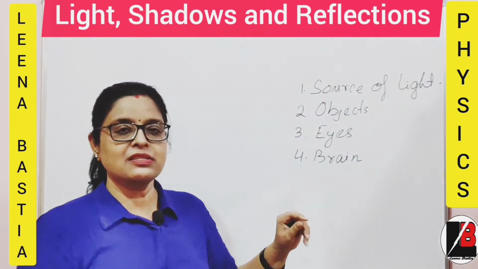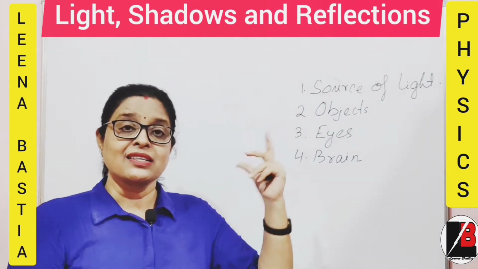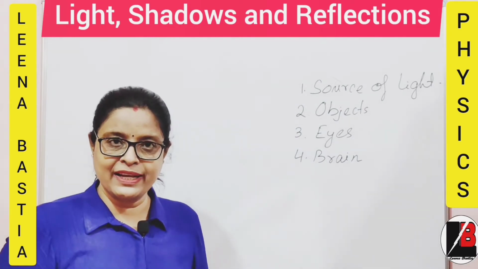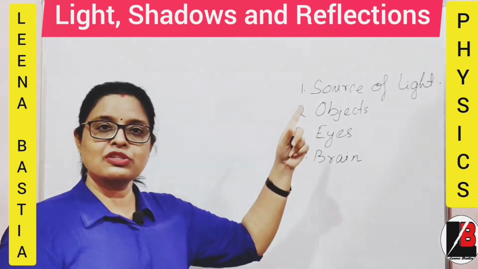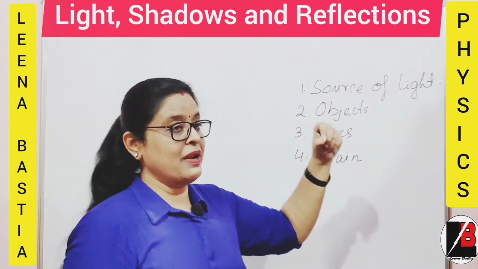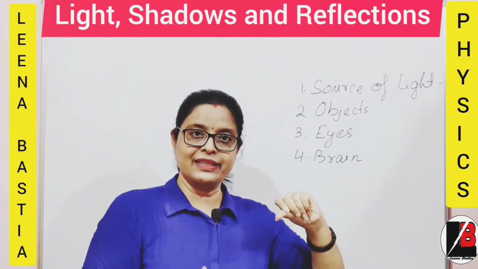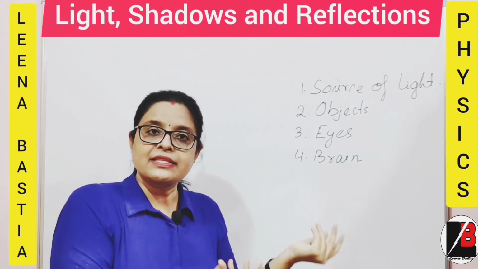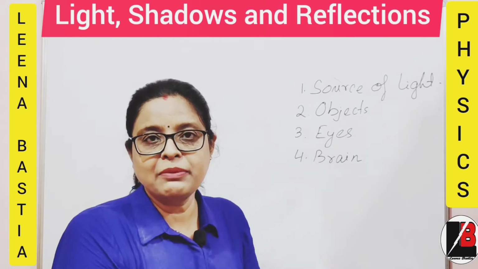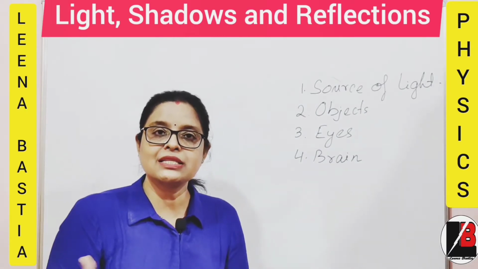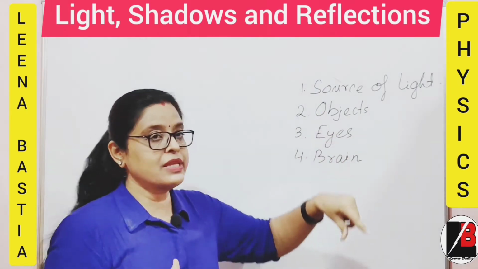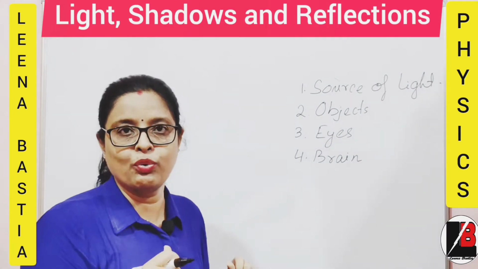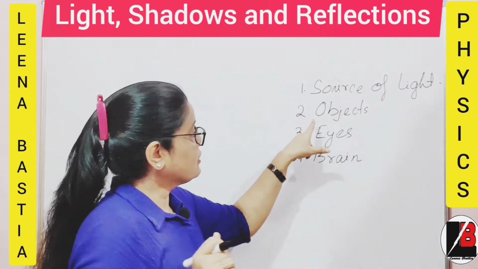Source of light means whenever you are going outside, the sun is the source of light. Suppose in a room, the bulb, the tube lights, the lamps, these are the sources of light. When light from the source falls on any object, we are able to see it. Outside, examples are animals, vehicles, trees. Inside a room, chair, table, book, pen, whatever is there in your room. All those are objects.